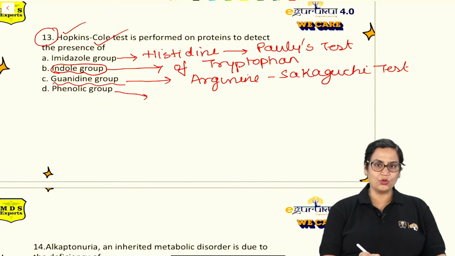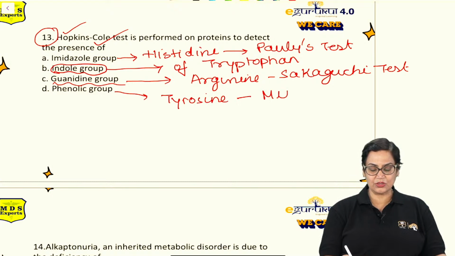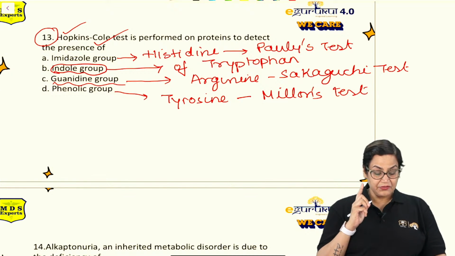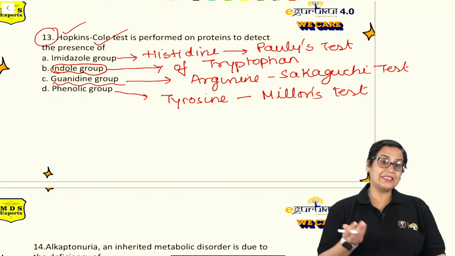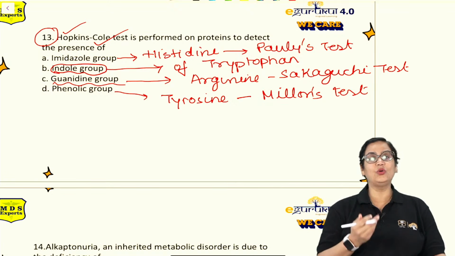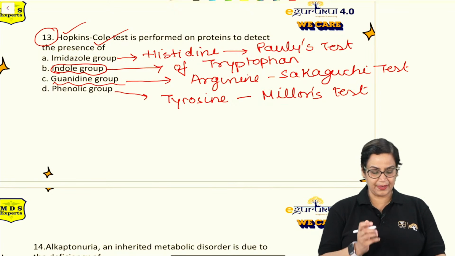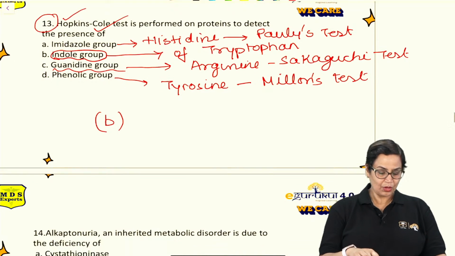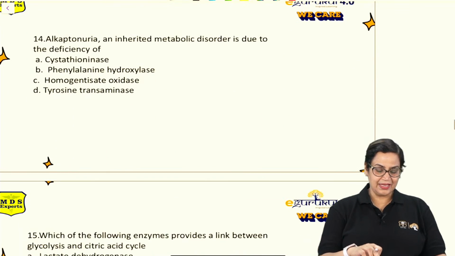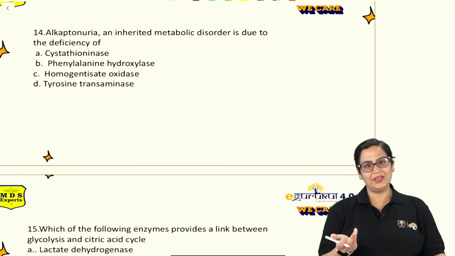And for the phenolic group, phenolic group is present in tyrosine and the test is Millon's test. This is also a question which has been asked in the exam. Millon's test is specific for the phenolic group of tyrosine. And Hopkins-Cole test is a specific test for the indole group of tryptophan. Right? So the answer is B. Yes, very good. All of you know the answer, right? Then again a very simple question and a very important question.